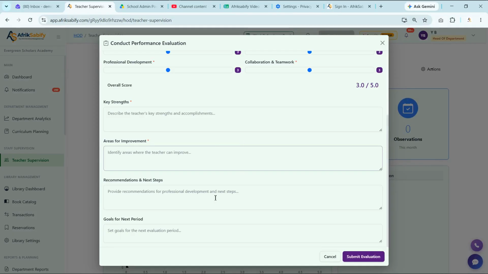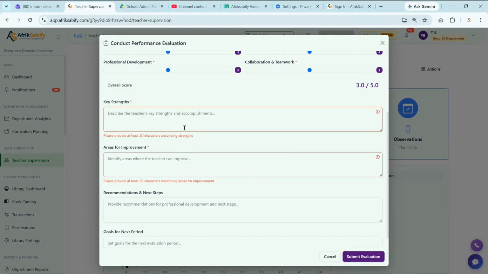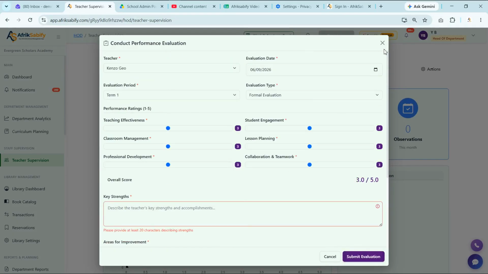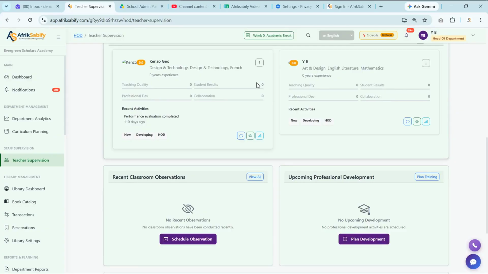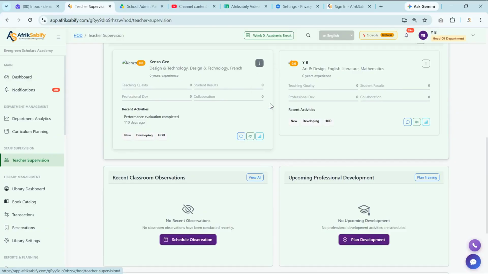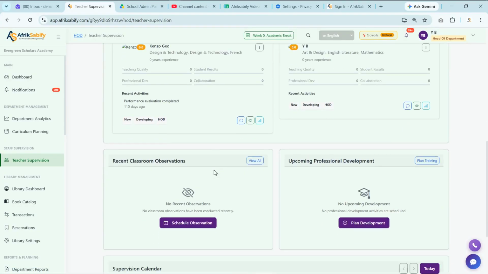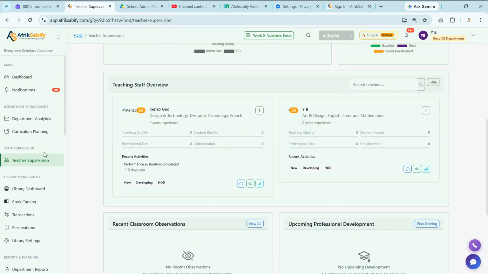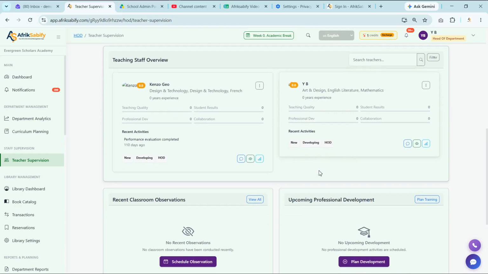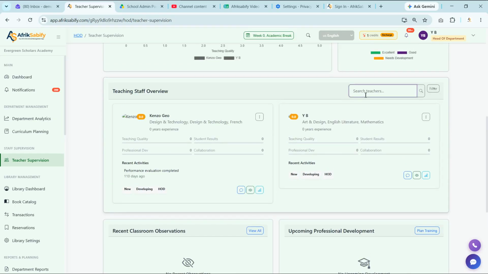So you can create a new evaluation, and when everything is done, you just click on submit and your evaluation is going to be submitted. So you need to take your time and fill out this form to be able to submit or create an evaluation. Next, we have these performance metrics. You can check the performance metrics, and that is how the teacher supervision functions. We have this search icon where you can search for a specific teacher inside of the system, and we have these filters where you can filter by all teachers, excellent teachers, good teachers, or needs development.